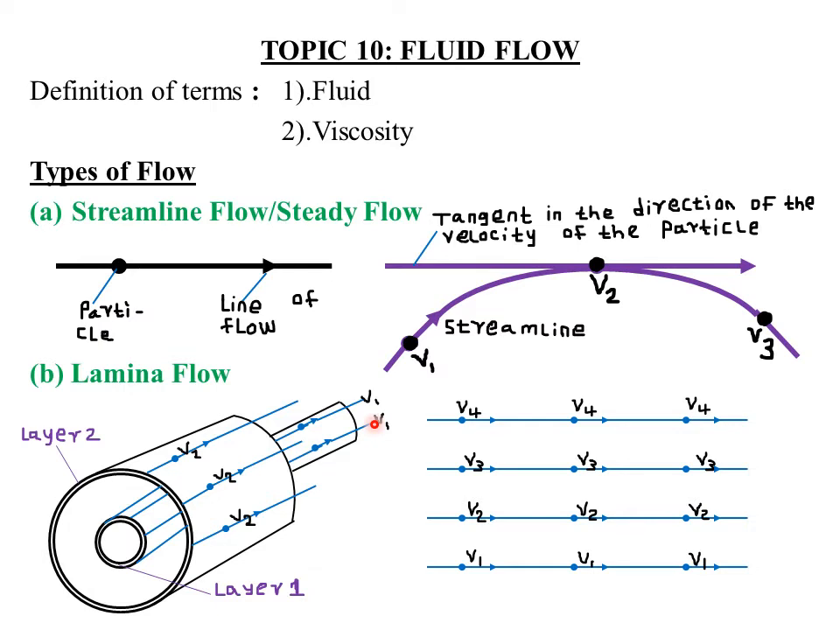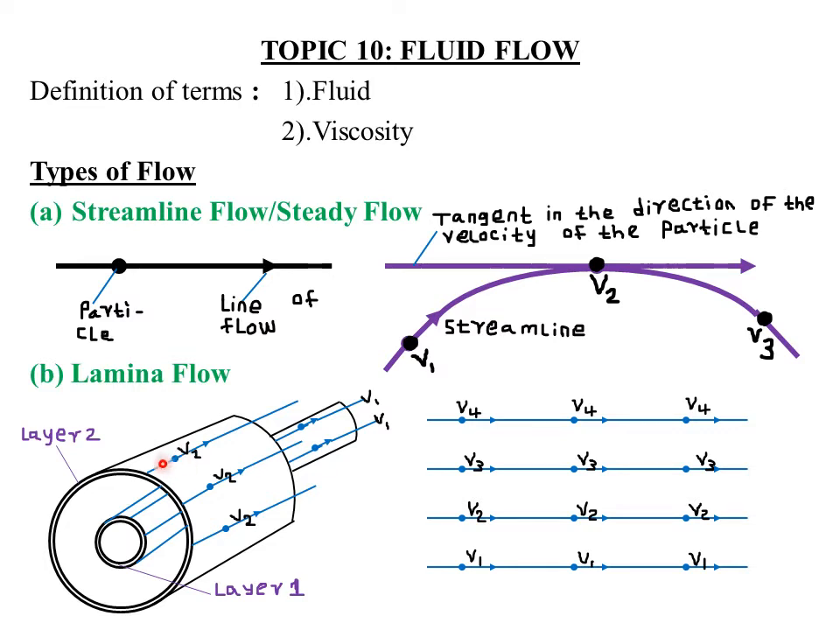Now, how do we define a laminar flow? The flow is said to be laminar if the particles in a given streamline or layer have the same velocity, which may be different from other particles in the adjacent parallel layer. So that is what we say to be a laminar flow. A flow is said to be laminar if the particles in a given streamline or layer have the same velocity, which may be different from other particles in the adjacent parallel layers.